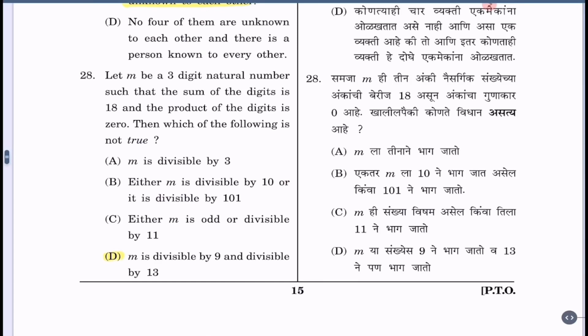Question 28. Let m be a 3-digit natural number such that the sum of the digits is 18 and the product of the digits is 0. Then which of the following is not true? A. M is divisible by 3. B. Either M is divisible by 10 or it is divisible by 101. C. Either M is odd or divisible by 11. D. M is divisible by 9 and divisible by 13. Now let us first see the answer for this and then mark the correct option.